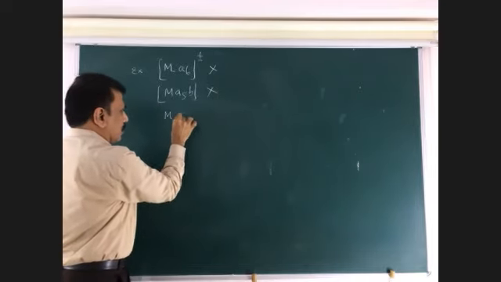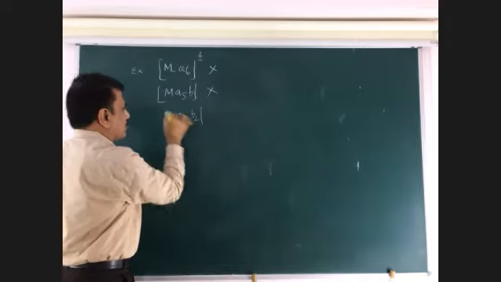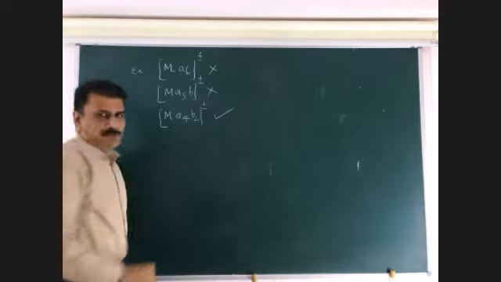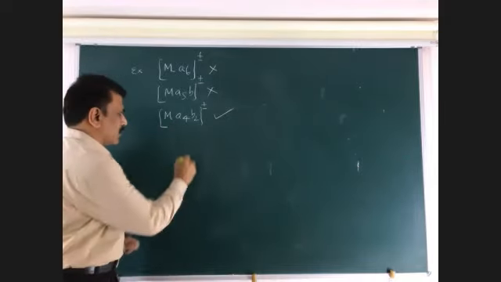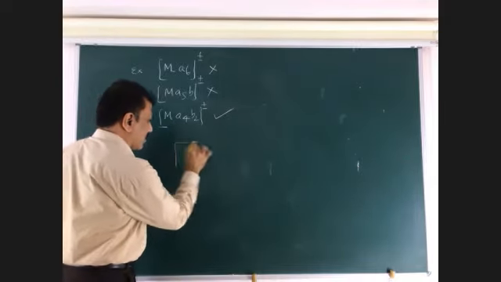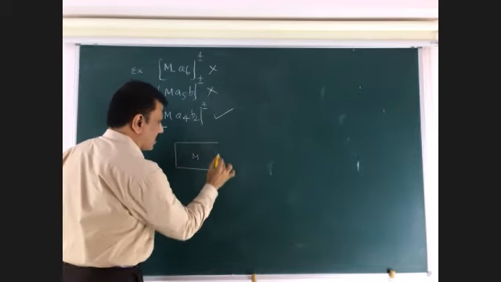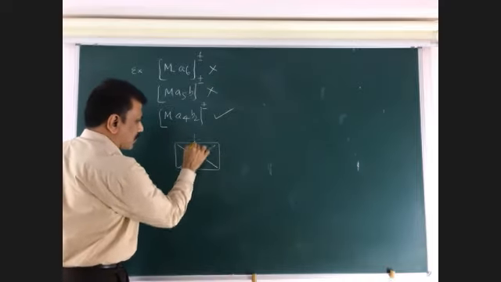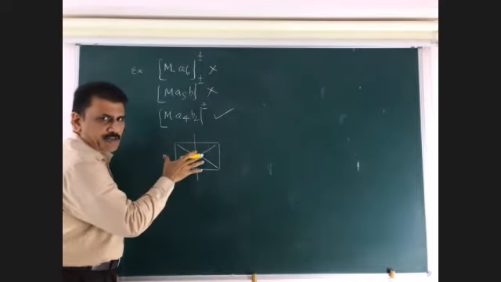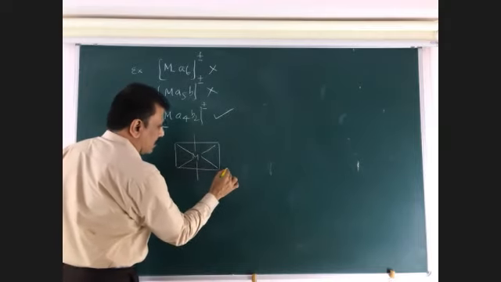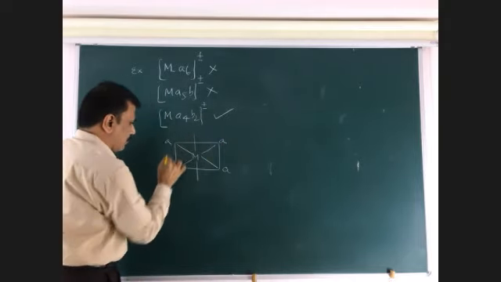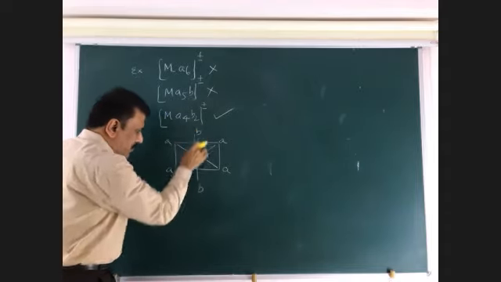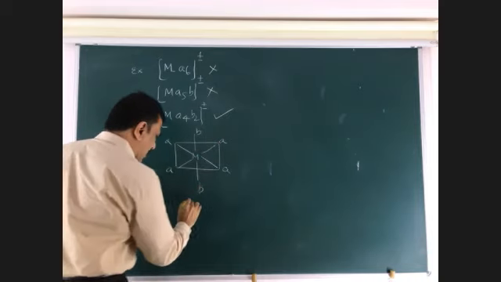And now MA4B2 always shows geometrical isomerism. So look at here. This is the shape of the octahedral. Four ligands. These are ligands. This form is the opposite, trans form.